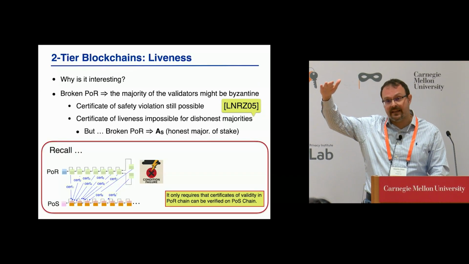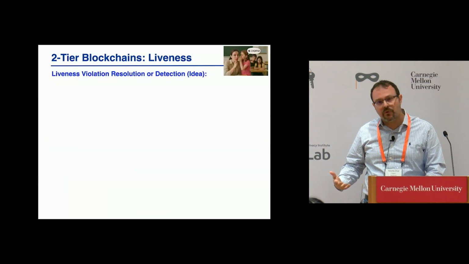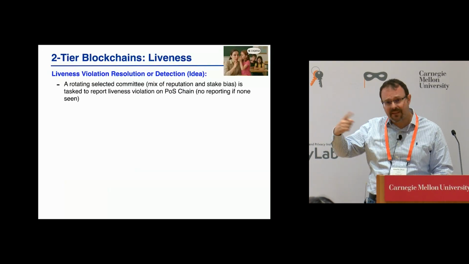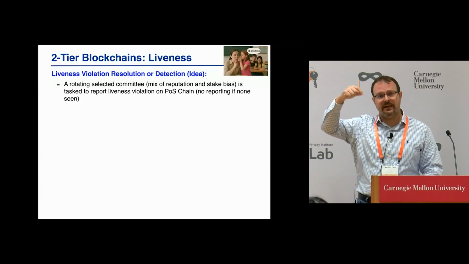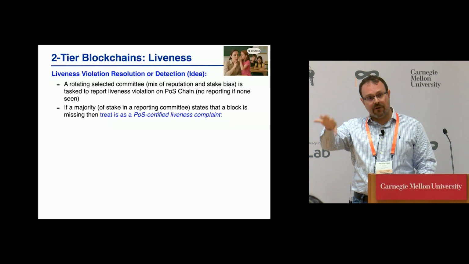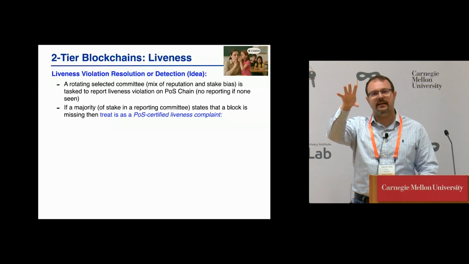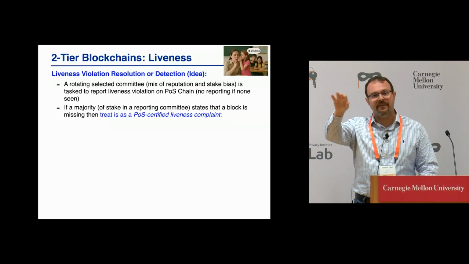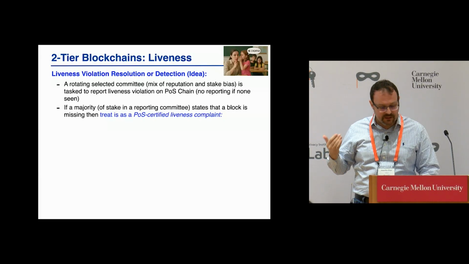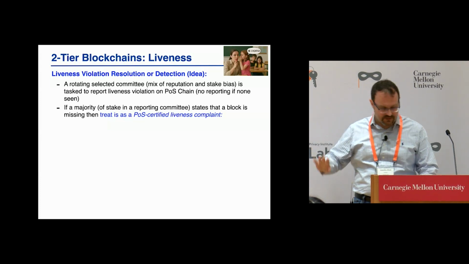The idea is that in that case, we have dishonest majority, liveness failed there, but we do still have the secondary chain. So what we're going to do is we're going to actually have people tell on the folks that are violating liveness on the secondary chain. The idea is there's a rotating committee of folks that actually report when they do not receive blocks on the secondary chain. And if I get out of this committee a majority, this is a stake and reputation, but you can think of it as stake, biased committee. If I see that the majority of stake, or a sample of stake, tells me that there is a liveness violation, I'm going to react to it.